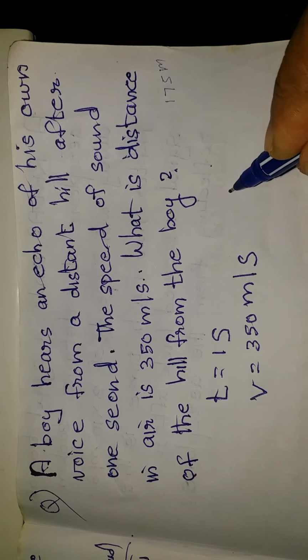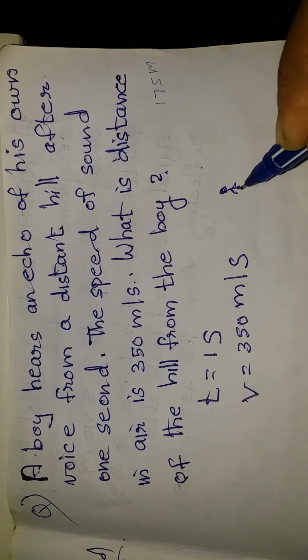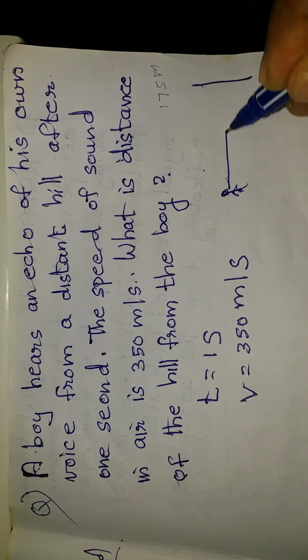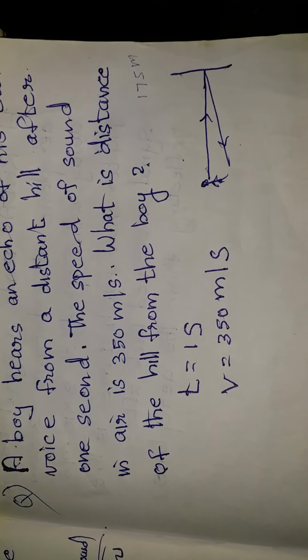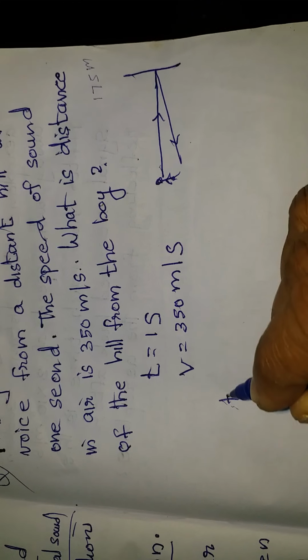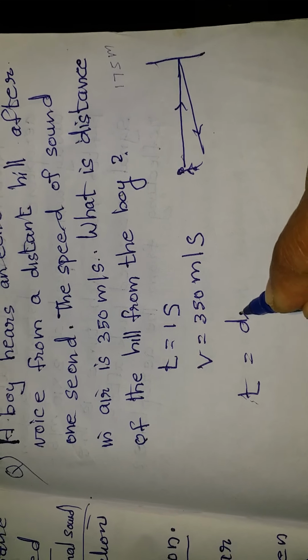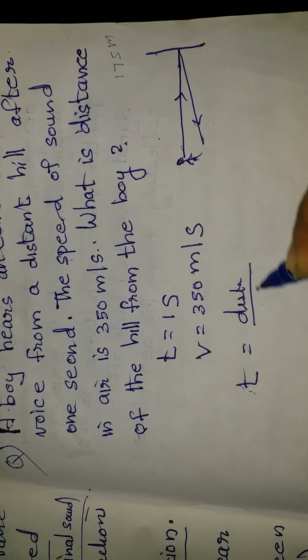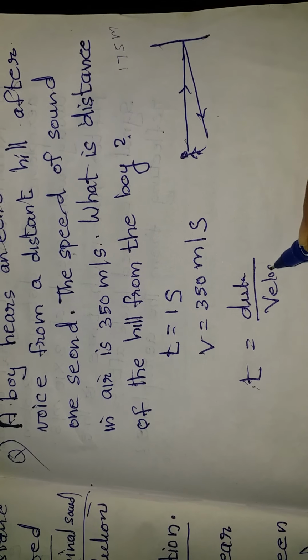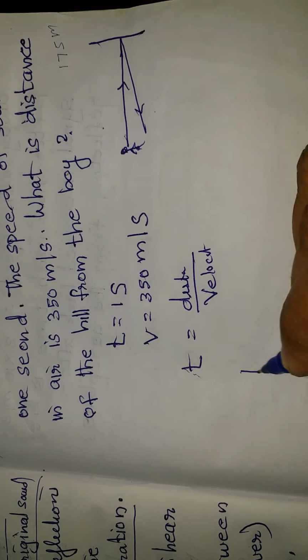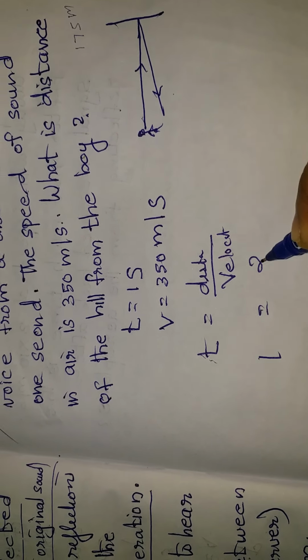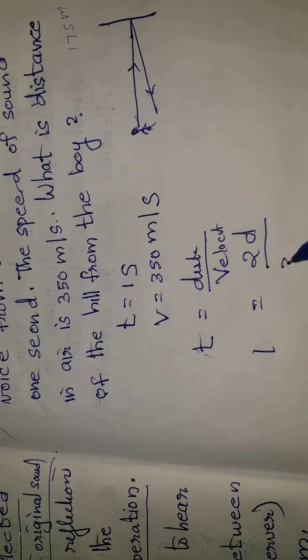We know that the sound must travel a distance of d plus d, that is 2d. We have time is equal to distance by velocity. Here time is 1 second, distance is 2d, and velocity is 350.